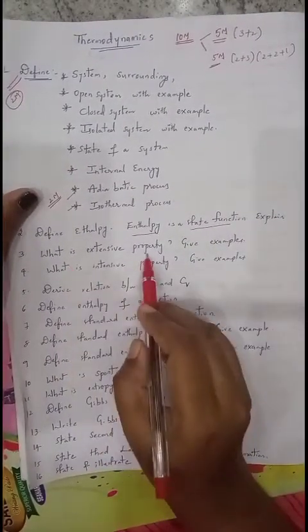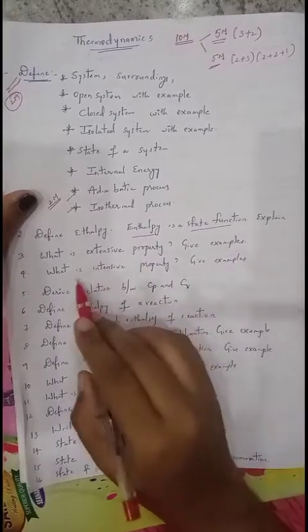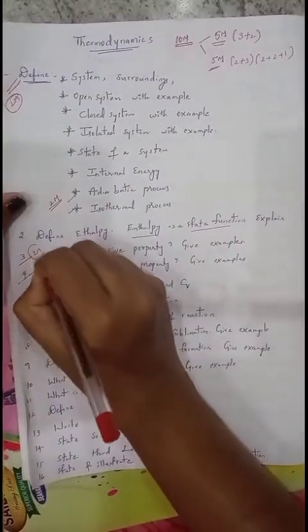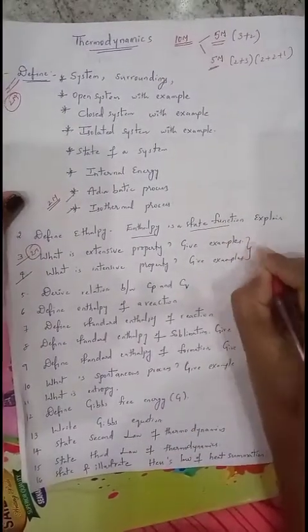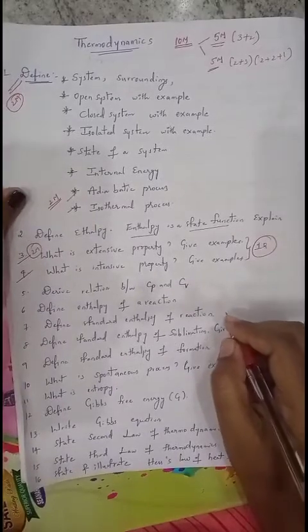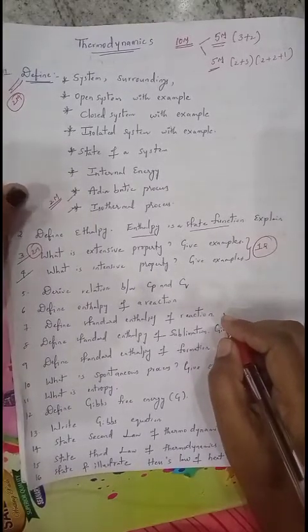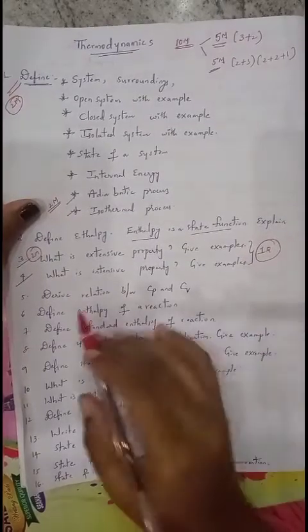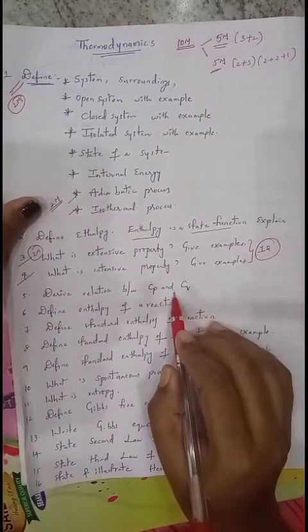Next one, what is an extensive property? Give an example. What is an intensive property? Give an example. These two are very much important for 2 marks. From these two there is one compulsory question for 2 marks, so either extensive property or intensive property with example. Next one, derive the relation between Cp and Cv.